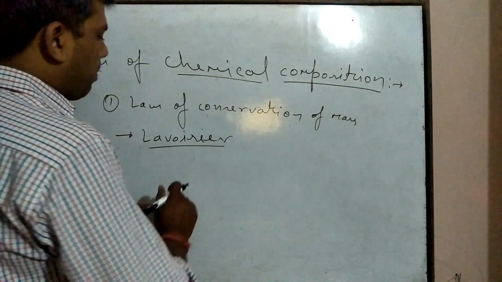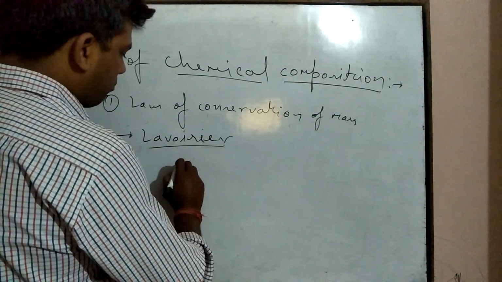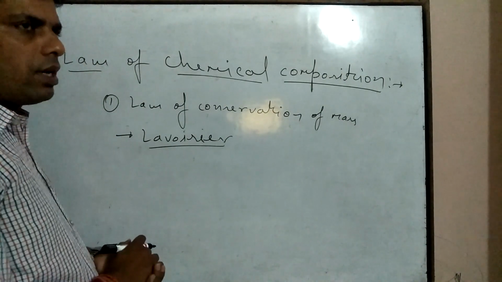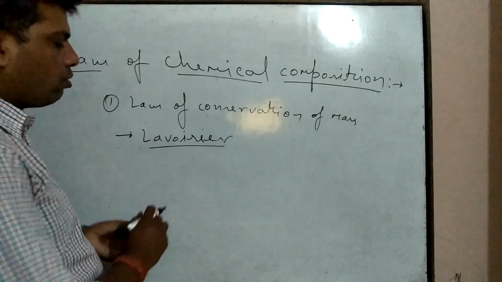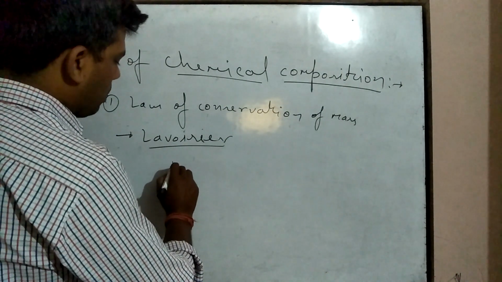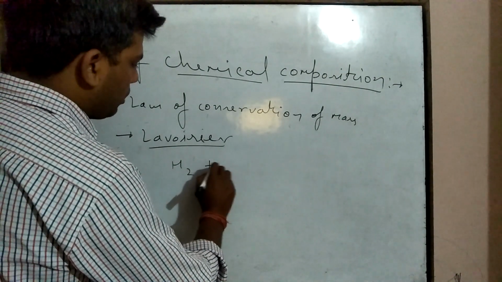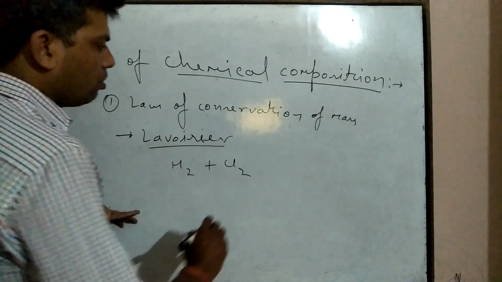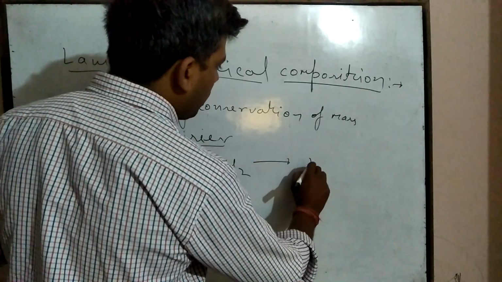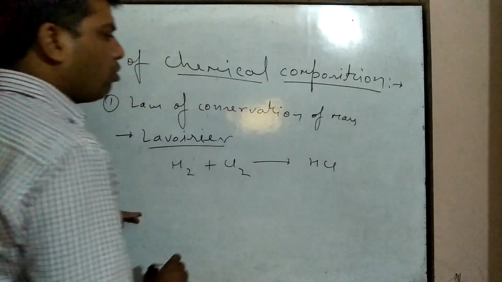For example, take the formation of hydrochloric acid from hydrogen and chlorine. Hydrogen gas reacts with chlorine gas, H2 plus Cl2, and this provides hydrochloric acid.